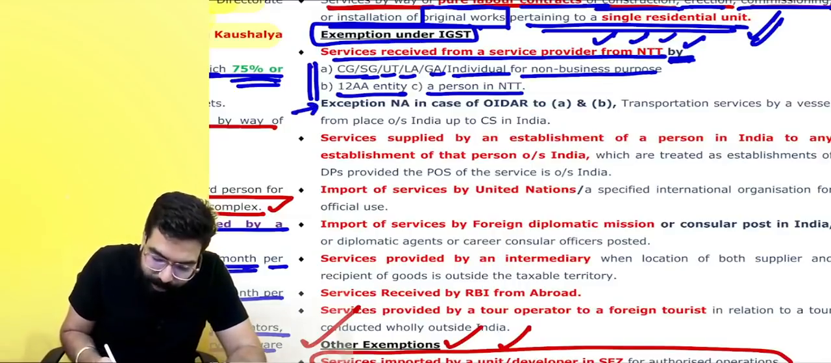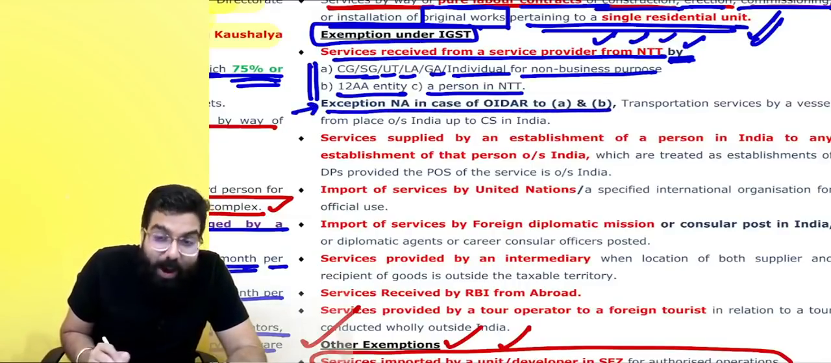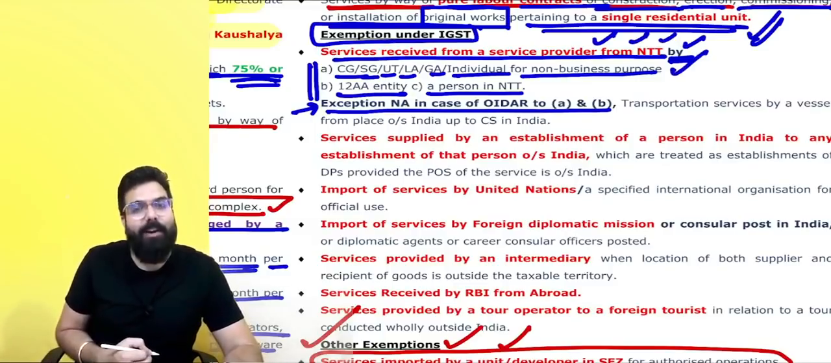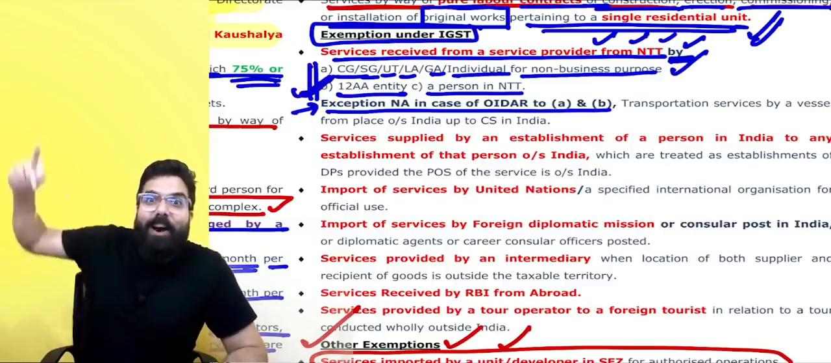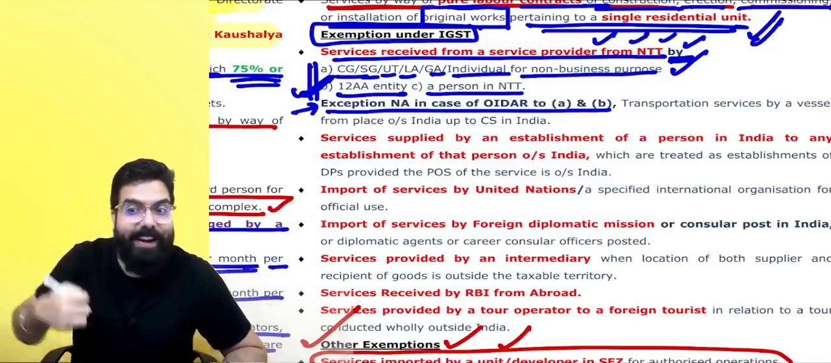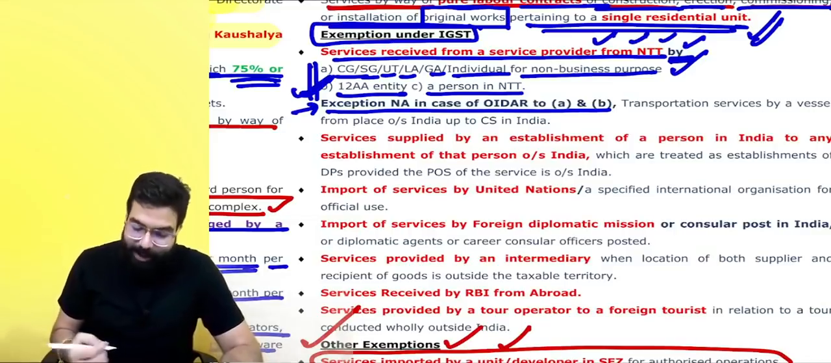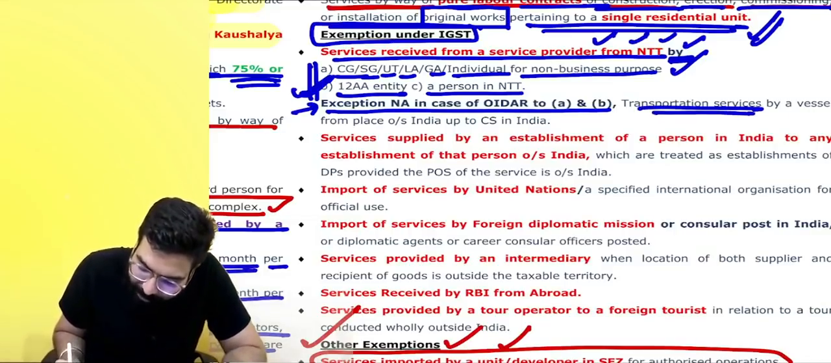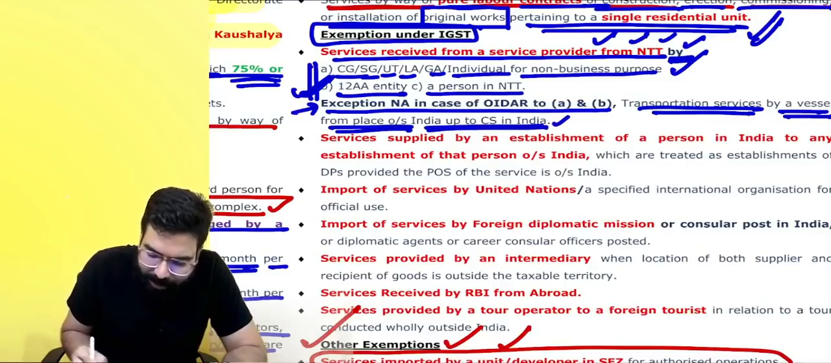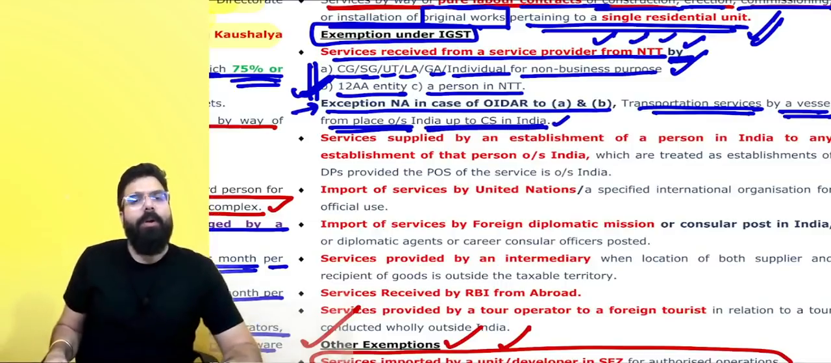Exception not applicable in case of OIDR service. If OIDR services are received by central government, state government or an entity registered under 12AA, the OIDR has to take registration in India, collect GST and pay. It is not exempted. Yes, sir, we remember. Transportation service by a vessel from a place outside India to custom station in India is also in that scenario.